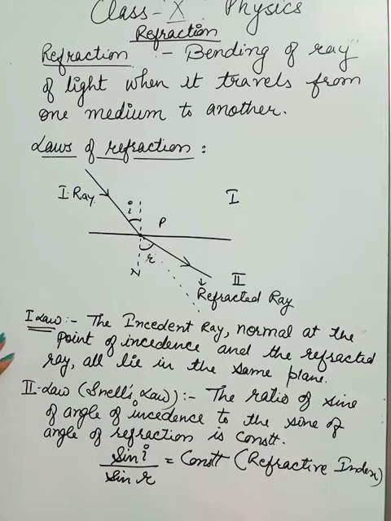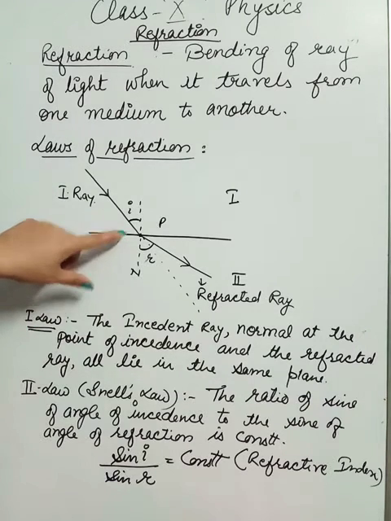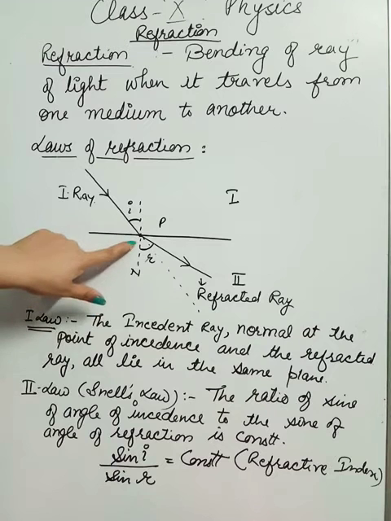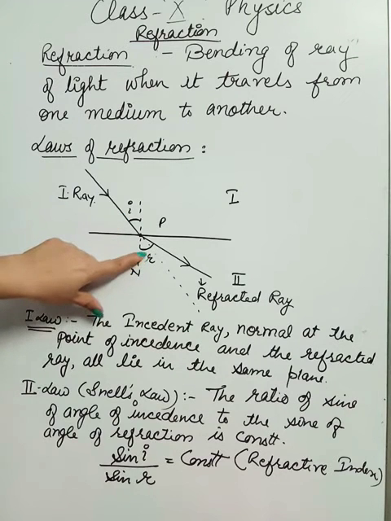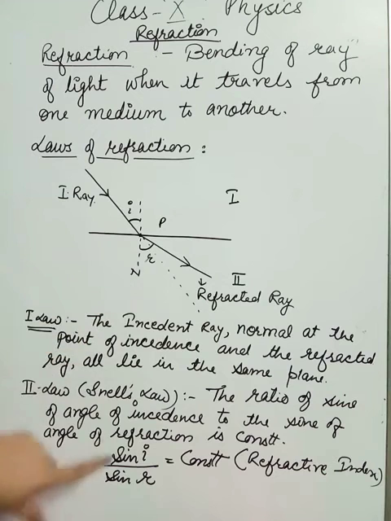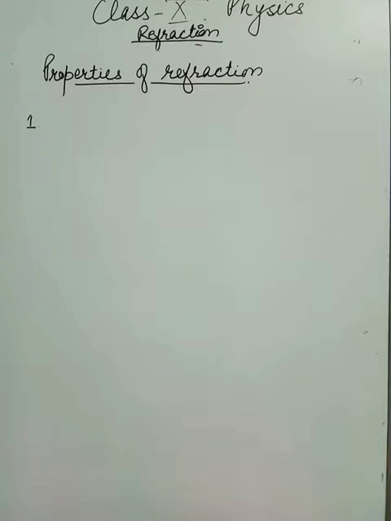So here we have two laws, giving a quick review. The first law says that the incident ray, normal at the point of incidence, and the refracted ray all lie in the same plane, and the second law says that the ratio of sine of angle of incidence to the sine of angle of refraction comes out to be constant for two particular media. So these are the two laws of refraction.